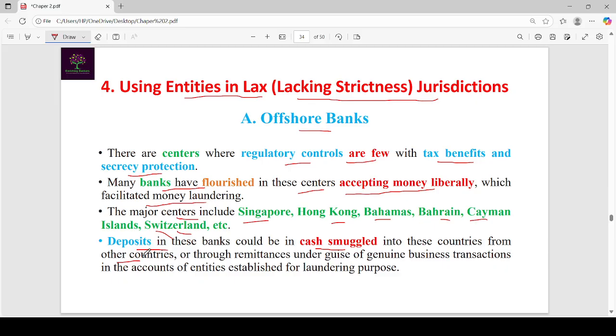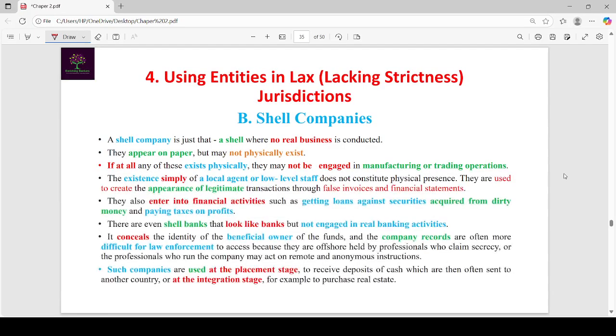Whatever is deposited in these banks is related to smuggled cash only, from other countries, not from home countries. They encourage receiving deposits of smuggled cash. That's why this method is attracted by money launderers, terrorists and criminals.